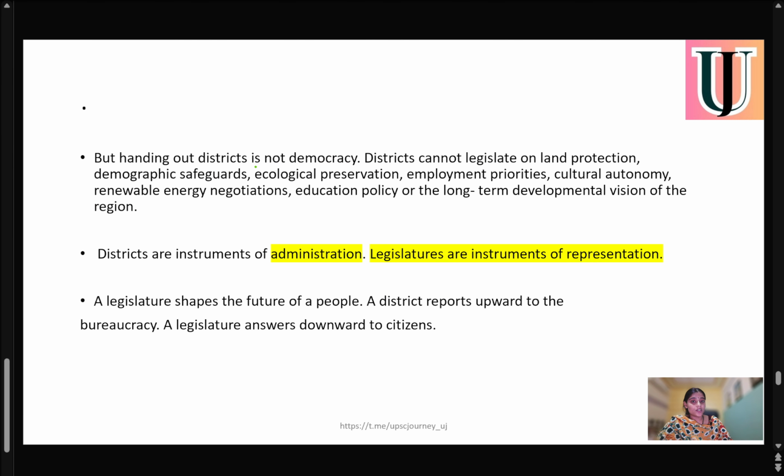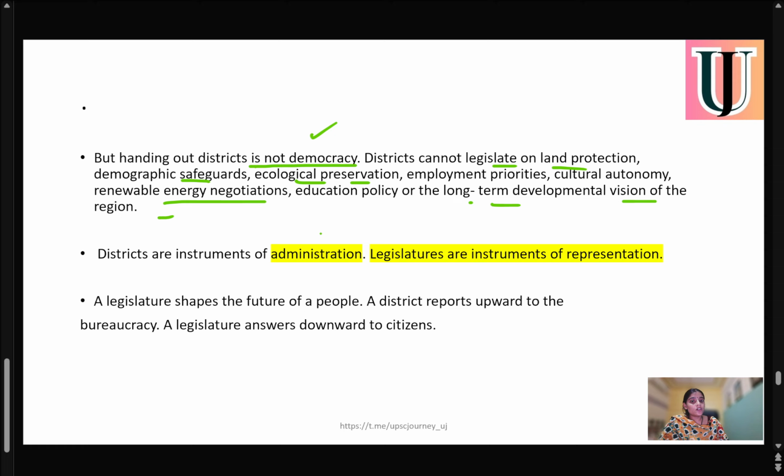But creating a district is not democracy. Districts cannot legislate on land protection, because only creating a district will not provide land protection, demographic safeguards, ecological preservation, employment priorities, cultural autonomy, and renewable energy negotiation. Only creating these districts will not protect their land, their ecological system, or their cultural rights, education policies, or the long-term development vision of the region.